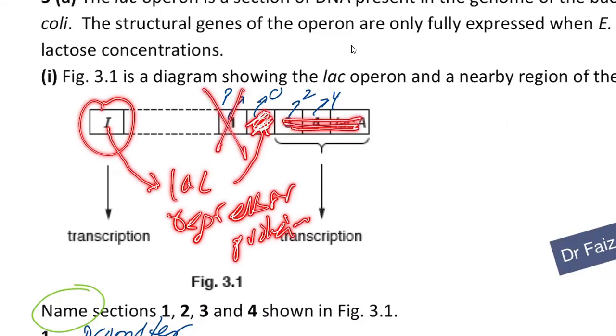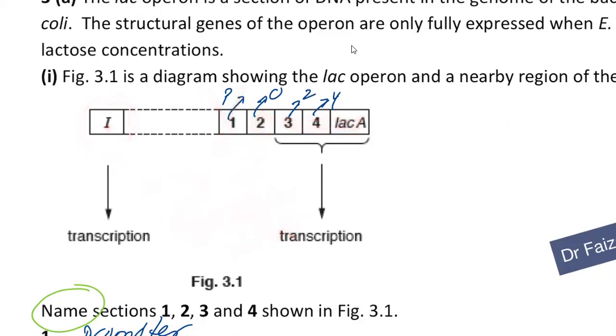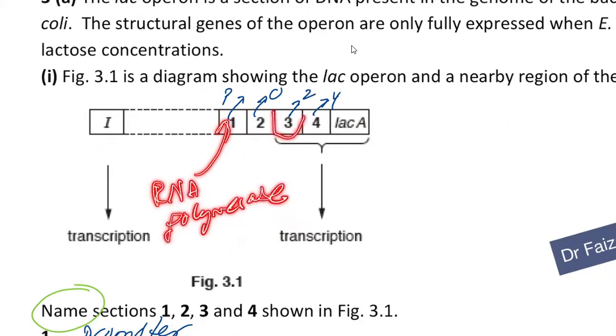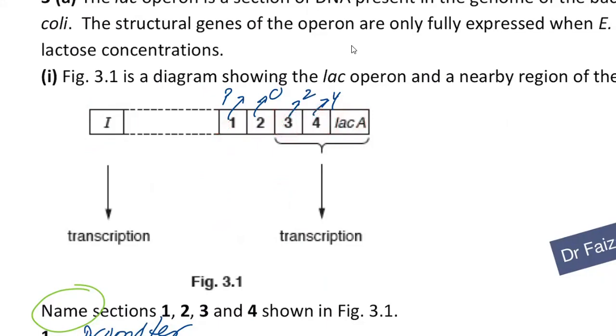So if you want lac Z, lac Y, lac A to undergo transcription, you must allow the lac repressor protein to be removed from the operator region. When it's removed, the operator region is free. Now on the promoter region, the RNA polymerase will come and bind to it. Because of this, the three structural genes here will undergo transcription and mRNA will be made.